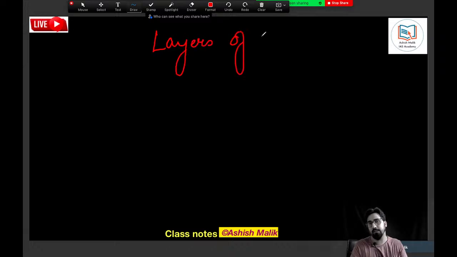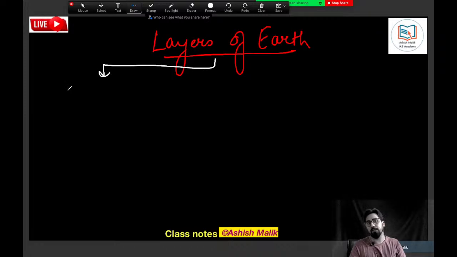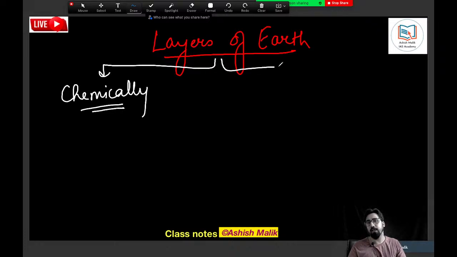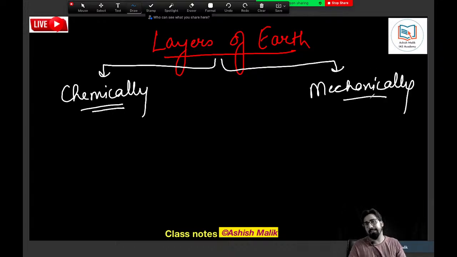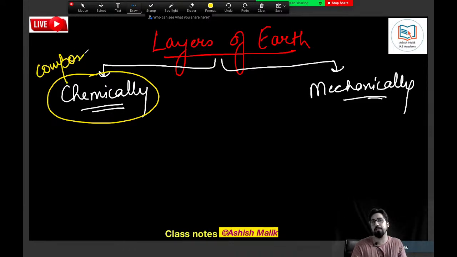And let me tell you one very interesting thing. Whenever you have to prepare the topic of the layers of the earth, there are two ways we can do that. Layers of the earth can be classified in two ways. We can differentiate them chemically, and we can also differentiate them mechanically. The chemical layers of the earth are about the material they are made up of. Chemical layers is all about the composition of the layers. Which layer is made up of what?